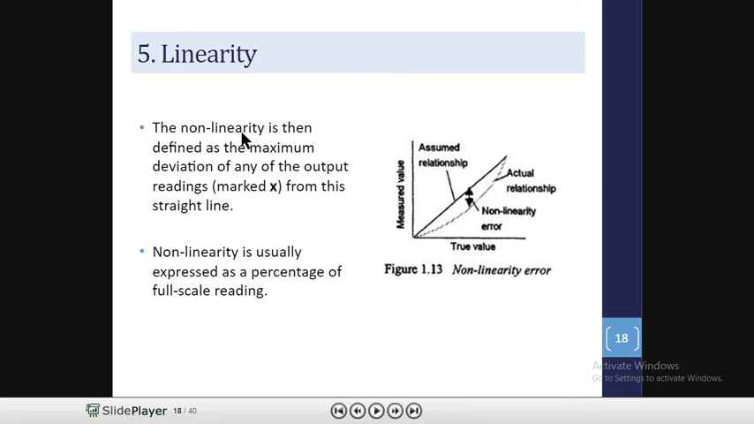Non-linearity is defined as the maximum deviation of any output reading from this straight line. This is the straight line and this is a reading which comes out away from the linear graph. The main difference between the straight line and this mark point is termed non-linearity or maximum deviation. Non-linearity is usually expressed as a percentage of full scale reading.